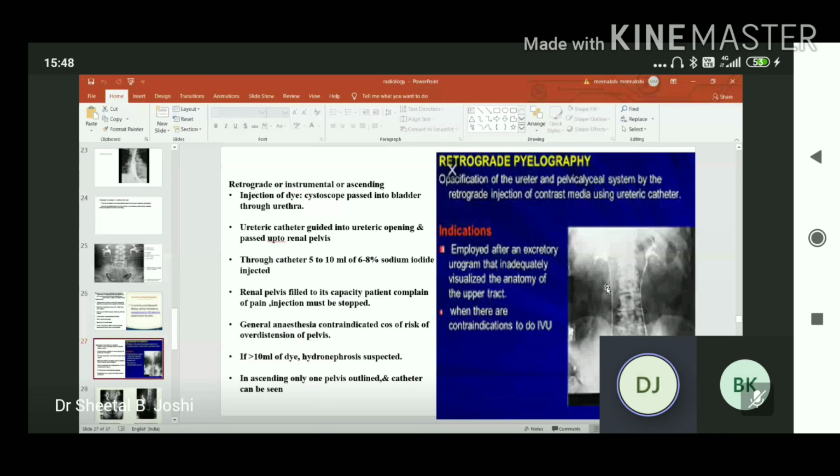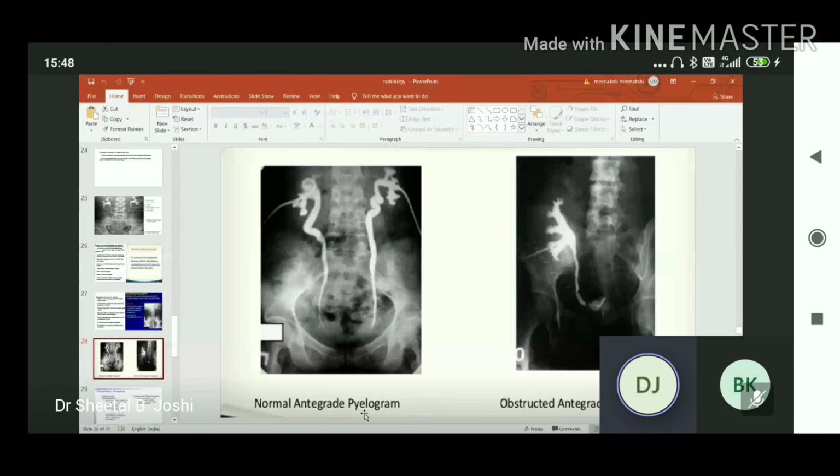In ascending, it can be distinguished from the descending, because in ascending only one pelvis can be outlined and we can clearly see the ureteric catheter. Here the normal antegrade pyelogram and obstructed pyelogram. We can see both the kidney, renal calyces, ureter, renal pelvis. Here we can see only one side, meaning there is obstruction or some kind of pathology in this.